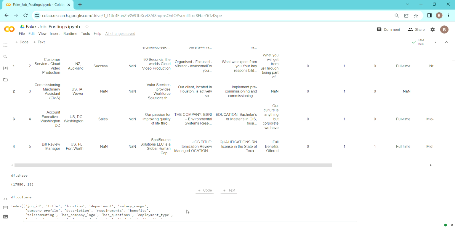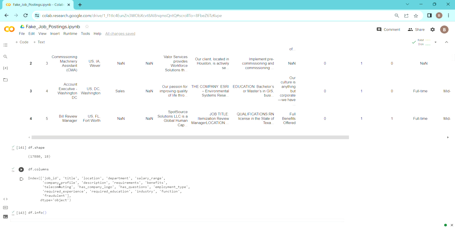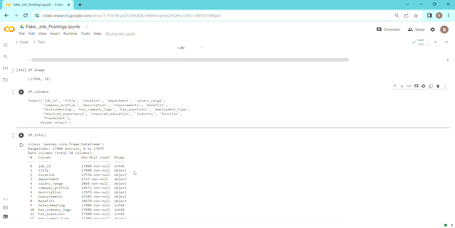If we go to the shape, we can see that it has 17,880 rows and 18 features. The columns are, as we saw earlier, and there is a target column here which is fraudulent. Let's see what data types we have.